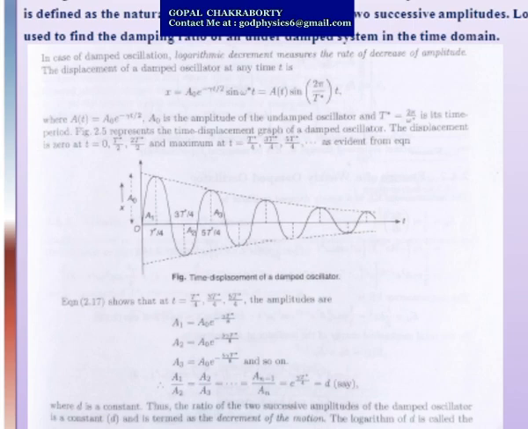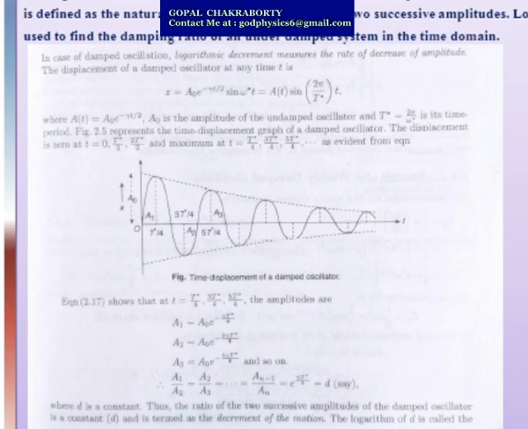If you substitute these values, we get the corresponding value of the amplitude or displacement, and that will be maximum at small t equals T by 4, 3T by 4, 5T by 4 onwards. So if you substitute all these values, we get a1 equals a naught e to the power minus gamma T by 2.